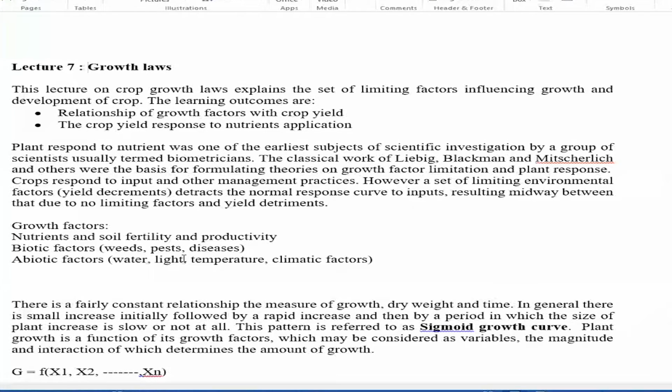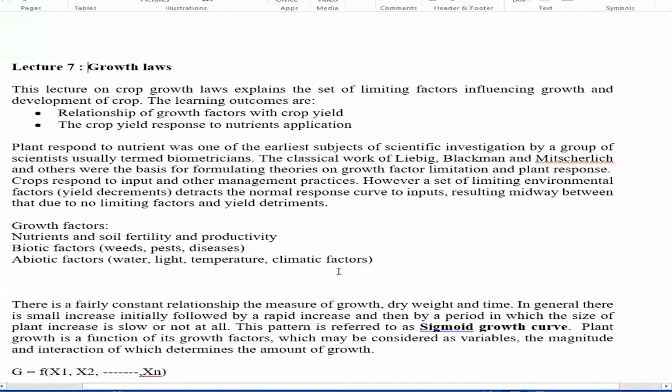The point is that even if all are optimum, if one factor is limiting, it will affect production. Suppose the soil is very good and supplies optimum nutrients, and your management practice is also best for the soil. You supply optimum water and nutrients, and the abiotic factors, water, light, and temperature, are also optimum.